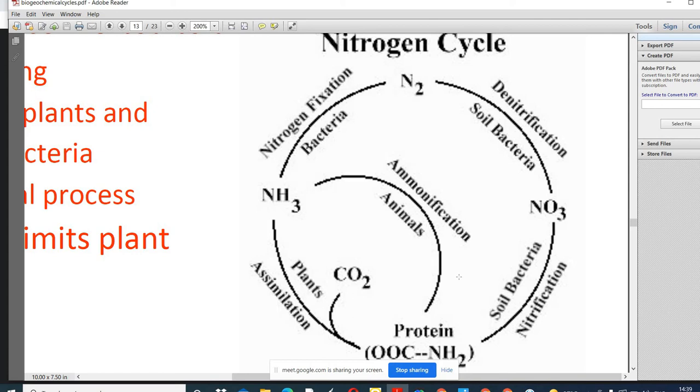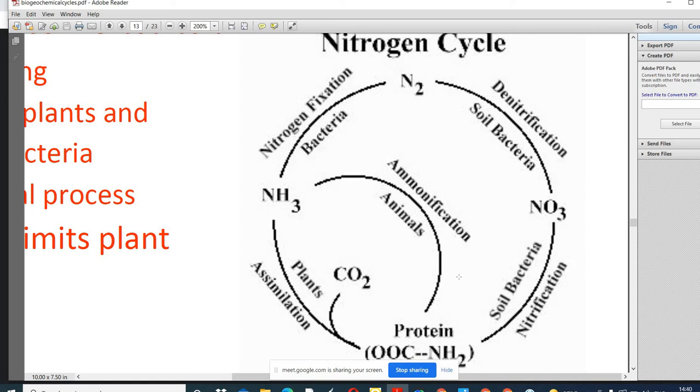After ammonification, the ammonium ion is available in the soil, then nitrites are formed. After that, nitrites are converted into nitrates. That process is called nitrification, in which nitrogen becomes available to the plants in soluble form.